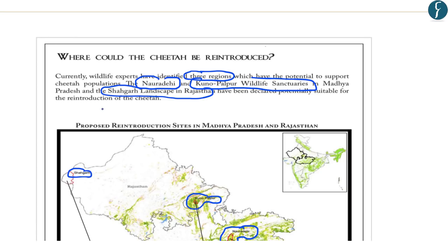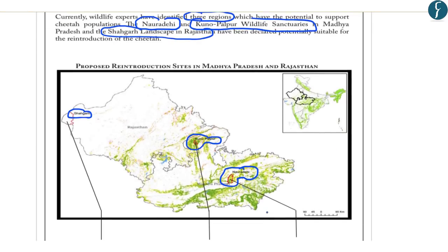And the final and the most important point are the locations which have been identified for the reintroduction of cheetah. And these locations are the Nora Dehi in MP, Kuno Palpur in MP, and Shahgarh in Rajasthan.